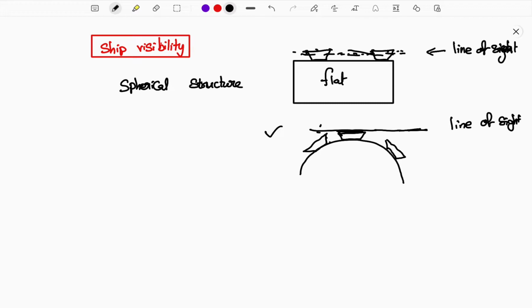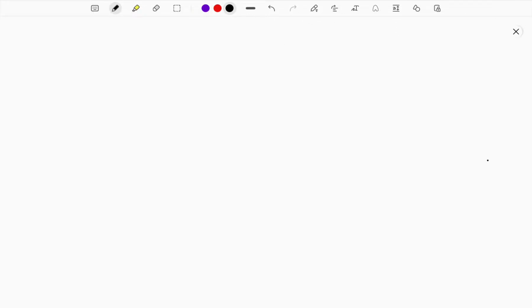Okay, the mast of the ship is seen before the hull on a curved surface. This is what they say, which means the top or highest point of the ship is visible till the ship vanishes. Slowly, from bottom to top, the ship keeps on vanishing one after the other. This ship visibility is a proof that earth is a so-called circular or spherical shape.